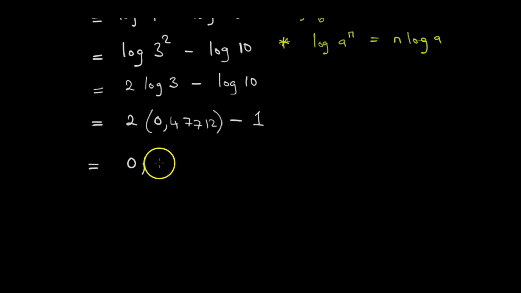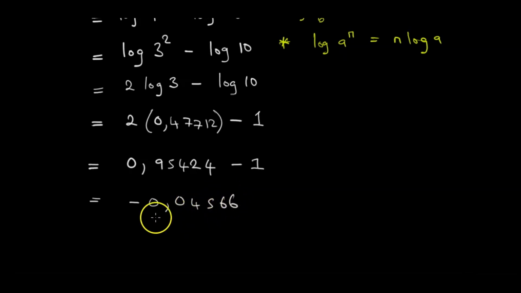That is equal to 0.95424. This is subtracting 1. And when we subtract, 0.95424 minus 1, we get negative 0.0566, like this. So you can do this as your task to confirm this answer.